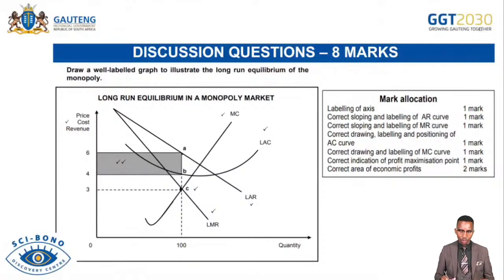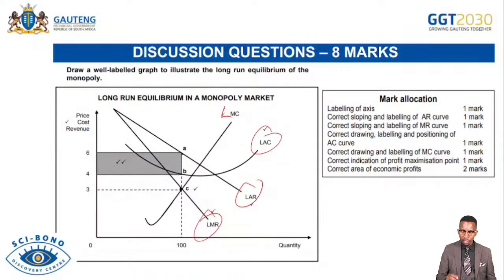So here is the graph being drawn here. We have our long run average revenue, and then long run marginal revenue, and then long run average cost, and then here we have long run marginal cost. So this indicates economic profit. Why do we say it's an economic profit? It is because we can see that the AC is 4, then the AR at this point is 6. So revenues are more than the cost incurred in the business. So the shaded area indicates economic profit.